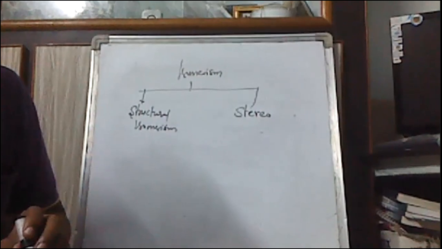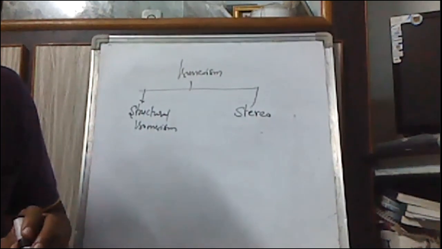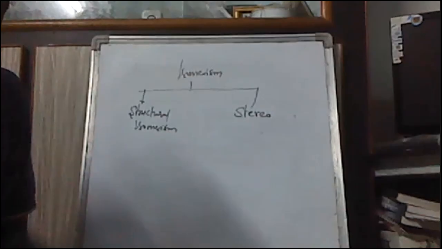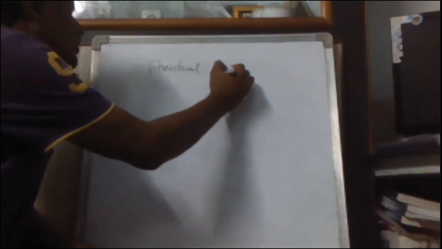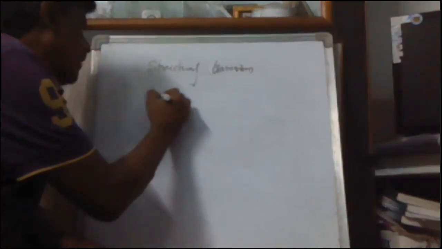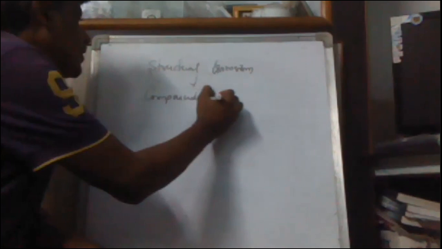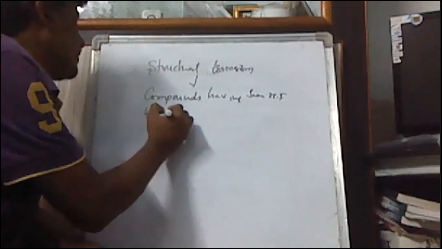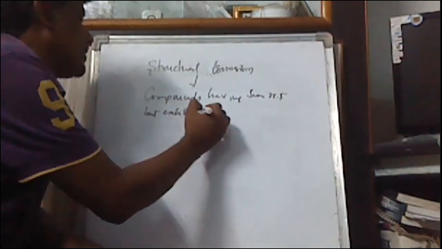This isomerism is broadly classified into two types: structural isomerism and stereoisomerism. First part is structural isomerism. What is structural isomerism? Structural isomers are compounds having the same molecular formula but exhibiting different physical and chemical properties.